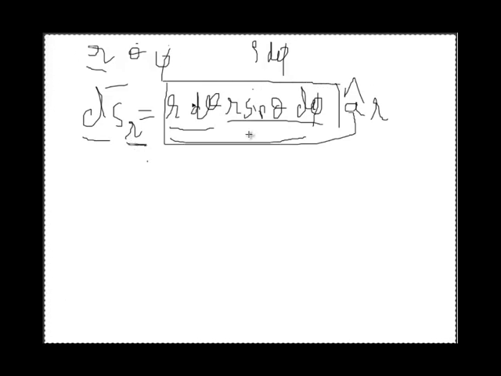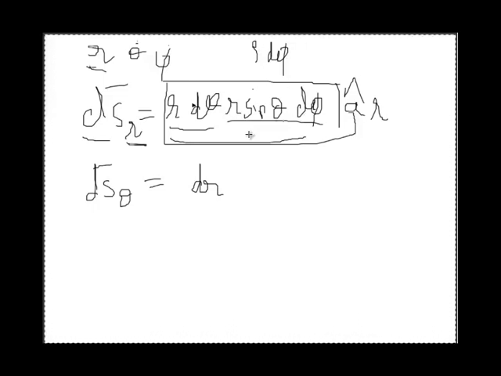The second possibility is that theta is constant. If theta is constant, then it will be ds of theta. ds of theta will have the multiplication of differential vectors in the remaining two directions; if you take theta, then the remaining two are r and phi. The differential vector in r direction is dr. The differential vector in phi direction is rho into d phi, but rho is not part of the spherical system, so rho is replaced with r sin theta, and d phi is there.